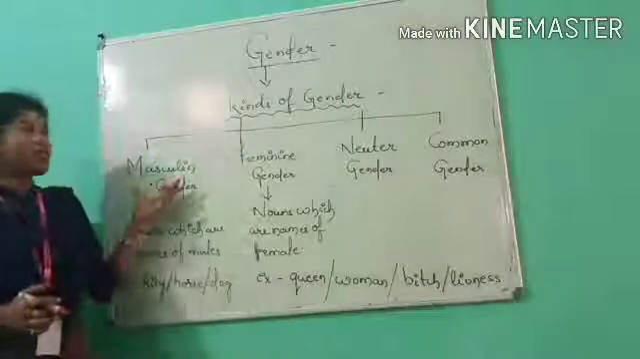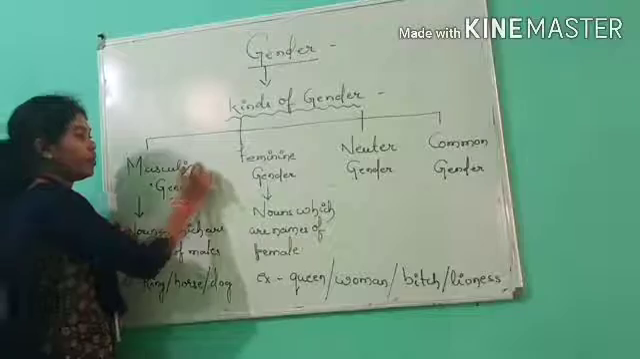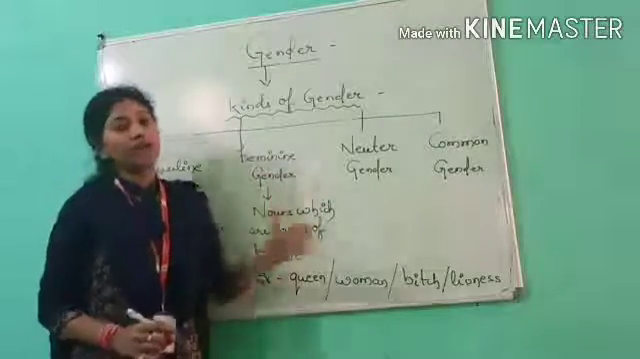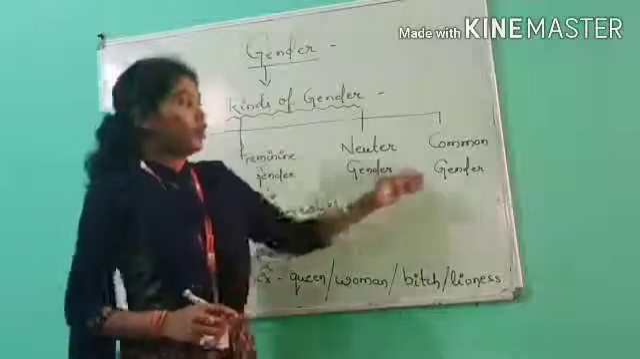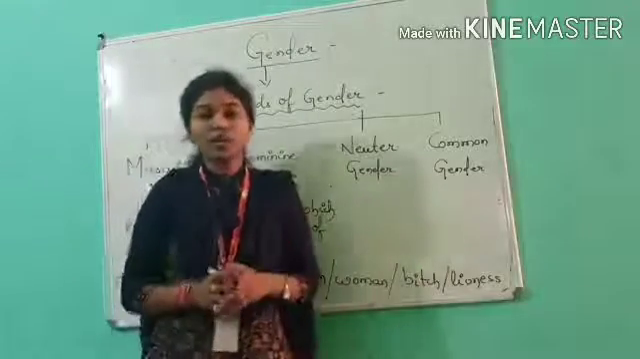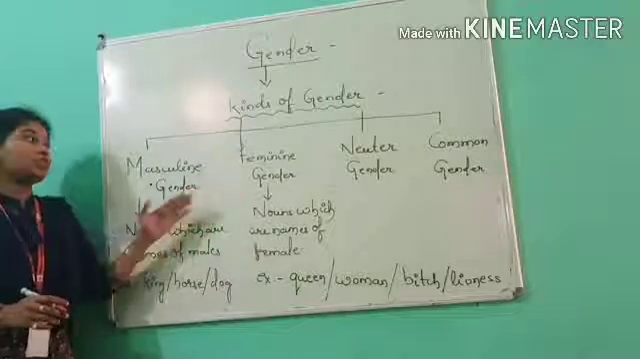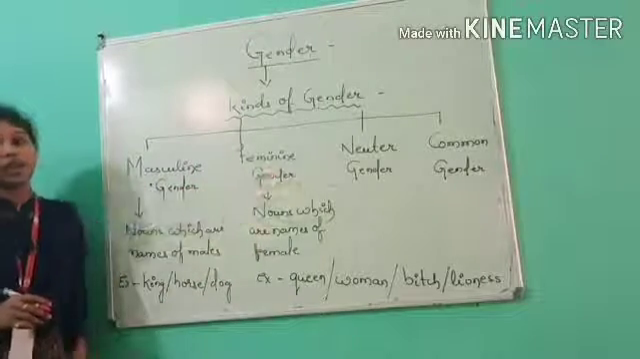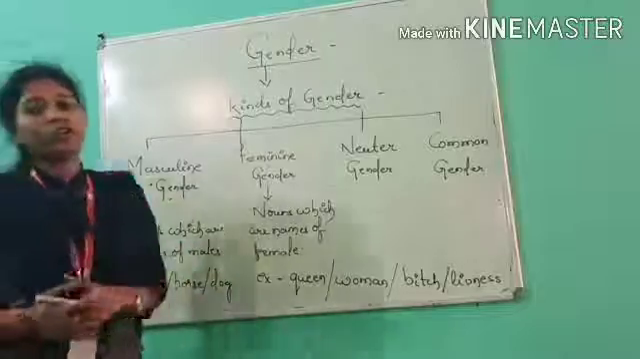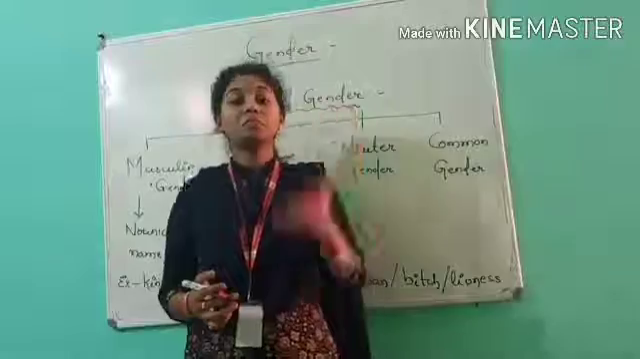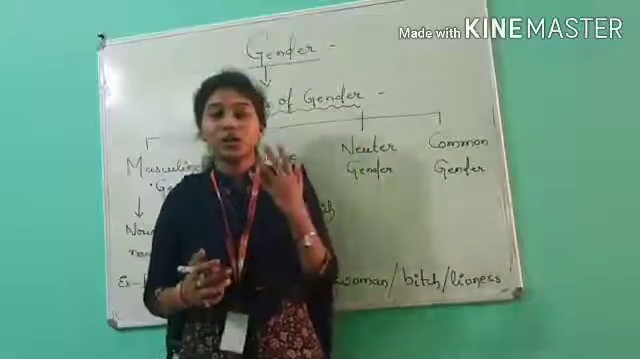The first one is masculine gender, right? The second one is feminine gender. The third one is neuter gender, and the last one is common gender, my dear student. Now first we will discuss the two kinds of gender, that is masculine gender and feminine gender. Before moving to the topic, let me know what exactly you understand by masculine and what exactly you understand